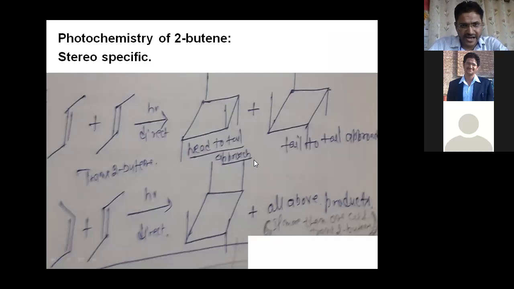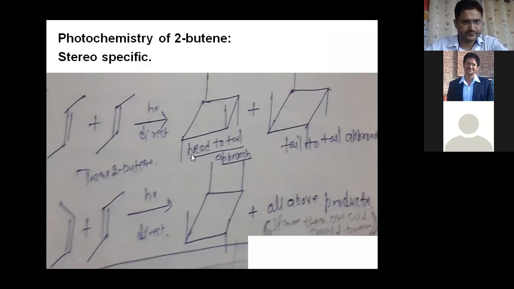So here these types of product are produced from different types of butene. If the two butenes are cis, cis, what type of product forms? If trans, trans, what type of product forms? And if the mixture of cis and trans, what type of product forms? It means the type of product totally depends on the type of reactant participating. So this reaction also comes in the category of stereospecific reaction.